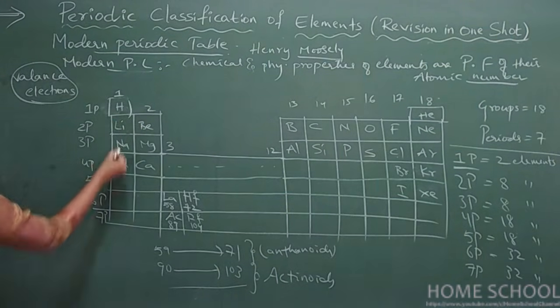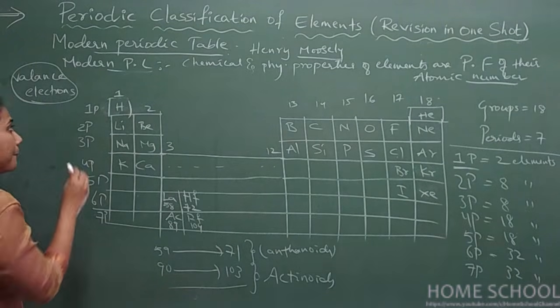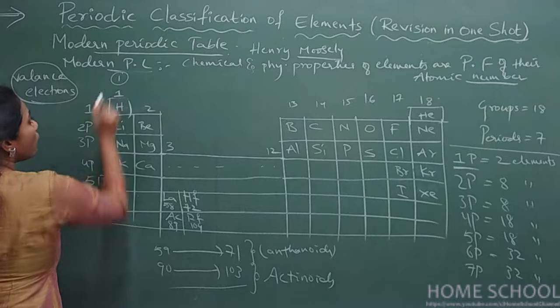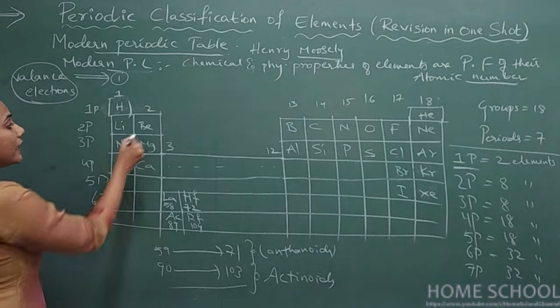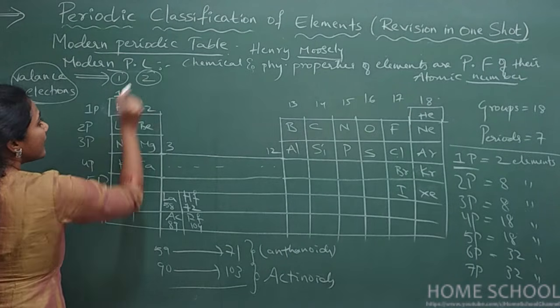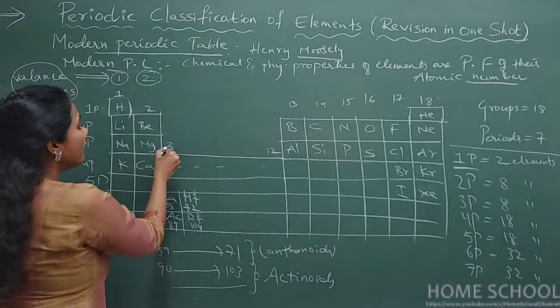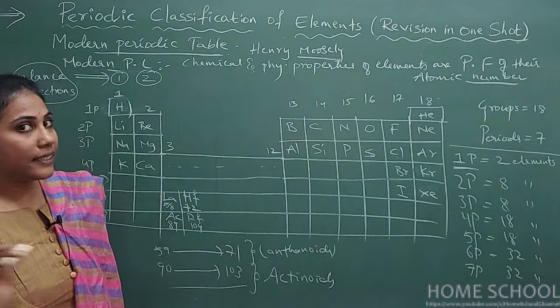In all the first group elements, the number of valence electrons is 1. In all the elements of second group, the number of valence electrons is 2. Don't worry about group 3 to group 12, we are not studying that for your 10th level.